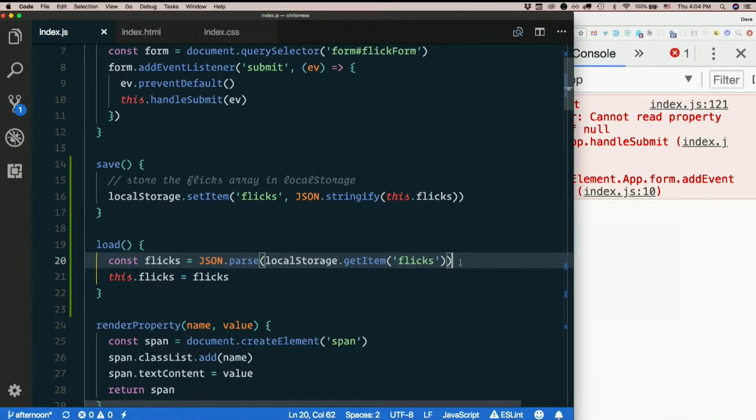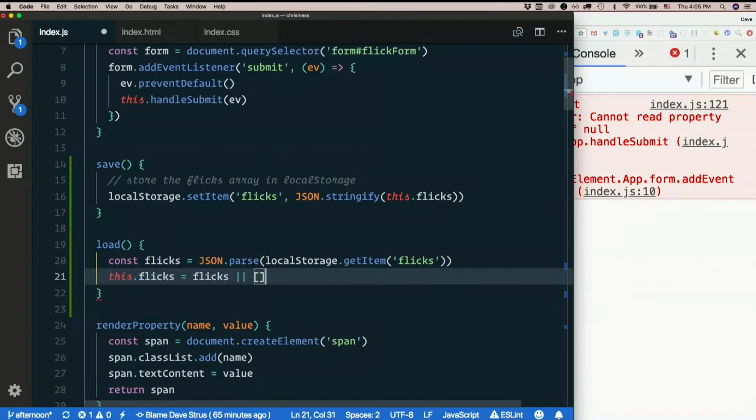So one way we could deal with this, ever used that trick before? It turns out OR doesn't actually return true or false. It returns the first true thing that it comes to. So if flicks is something truthy, it just returns flicks, and it never even bothers to check the right side of the OR. But if flicks is falsy, like null, then it'll check the right side, and then we get an empty array, which is truthy. So we return the empty array. That should keep this from exploding.